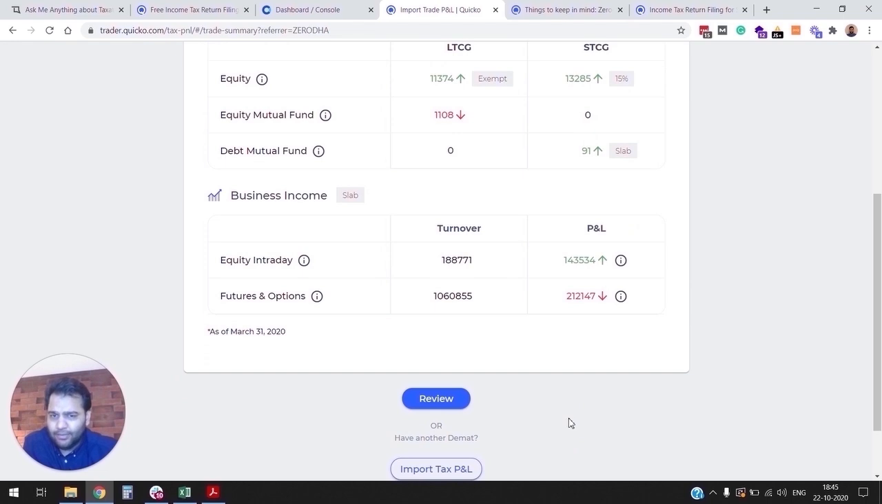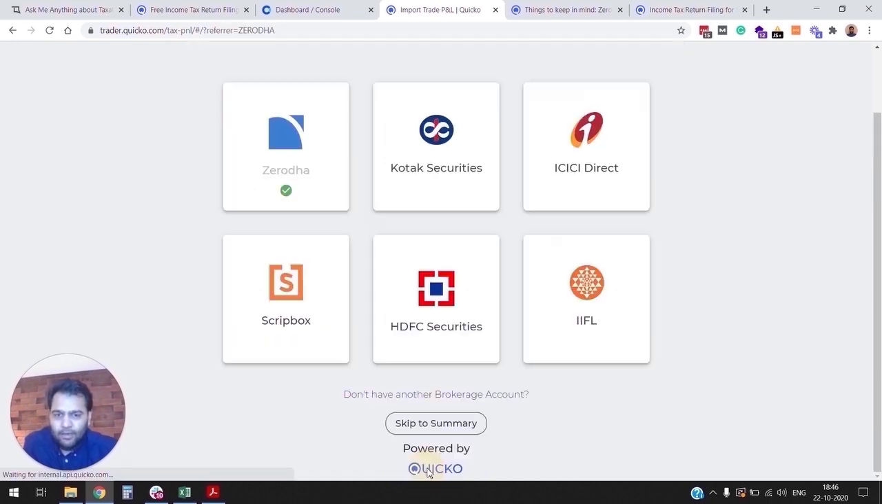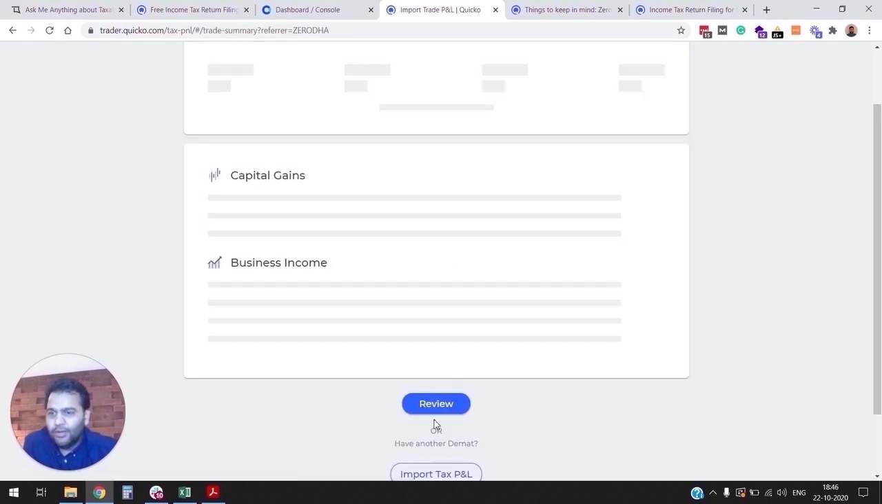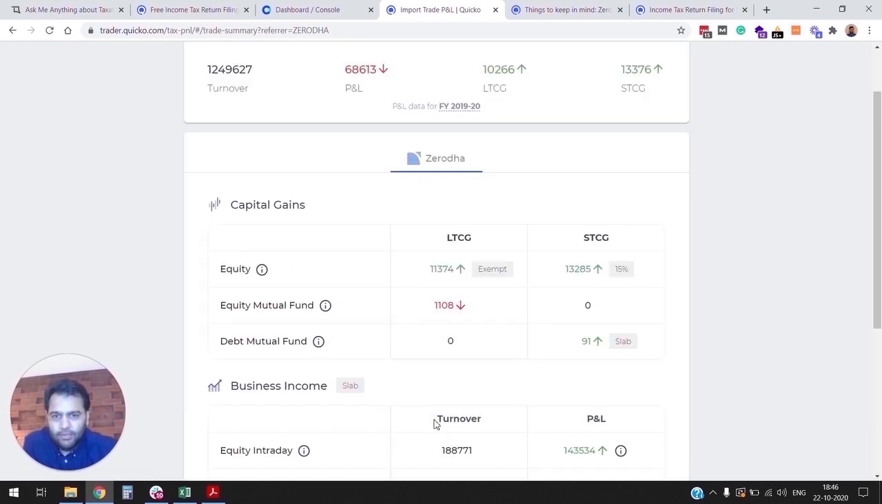In case you are trading through multiple Demat accounts, or you've been investing in an SIP through an investment platform, you can simply click on Import Tax P&L, where you can use our partnership with a lot of other brokers, or you can upload an Excel Tax P&L statement, and Quaco will read it programmatically for you.